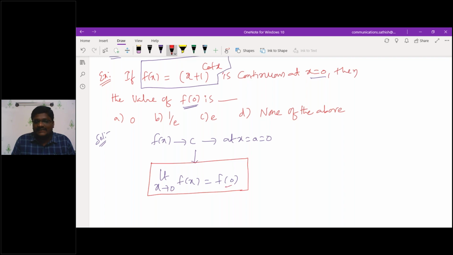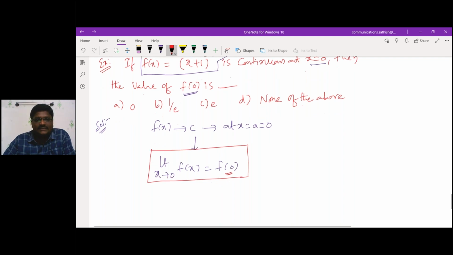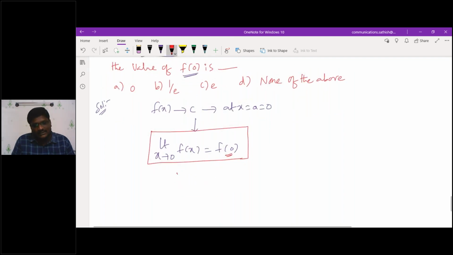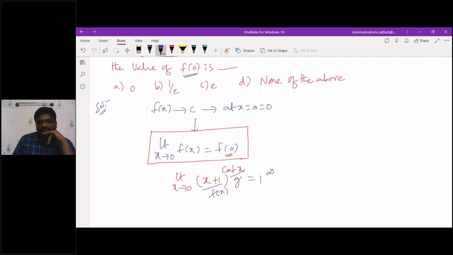Then they are asking the value of f of 0. F of 0 means what? If I substitute 0 in that, what will you get? 1 power infinity. So the limit you have to consider. If you want the value of f of 0, that limit value you have to find. How do I solve this? Limit x tending to 0 of x plus 1 whole power cot x. This gives you 1 power infinity. So which is your f of x and which is your g of x?